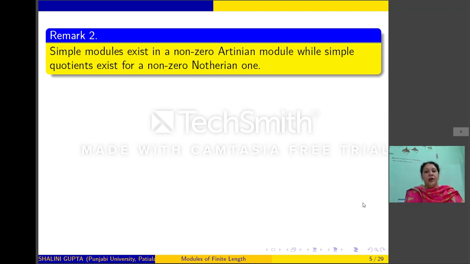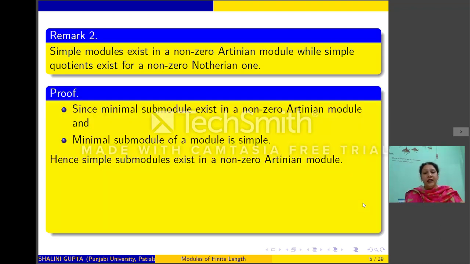Now, simple submodules exist in a non-zero Artinian module, whereas simple quotients exist for a non-zero Noetherian one. What does this mean? We know that if M is a non-zero Artinian module, then minimal submodules exist in M. And since we have seen that minimal submodules are simple, we can say that in a non-zero Artinian module, we can talk of simple submodules.